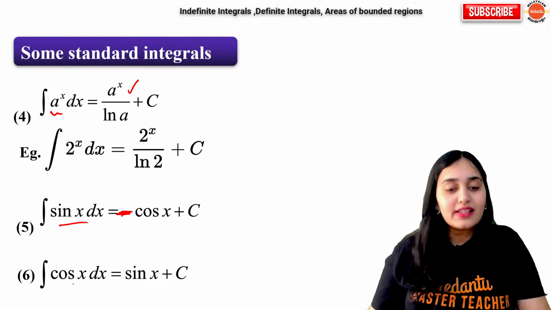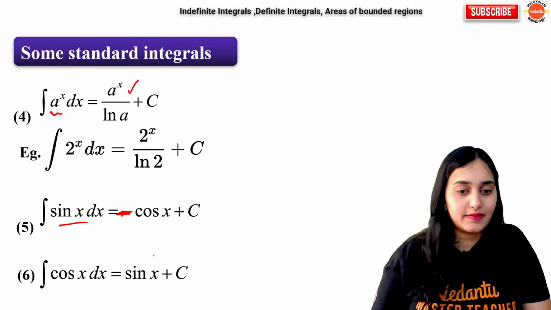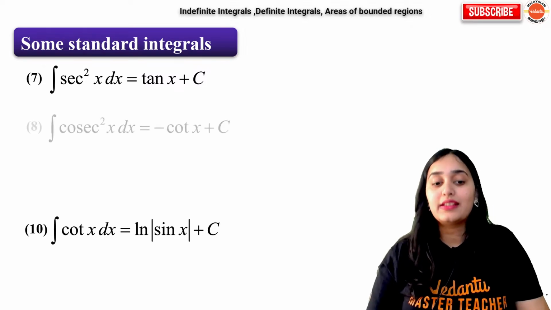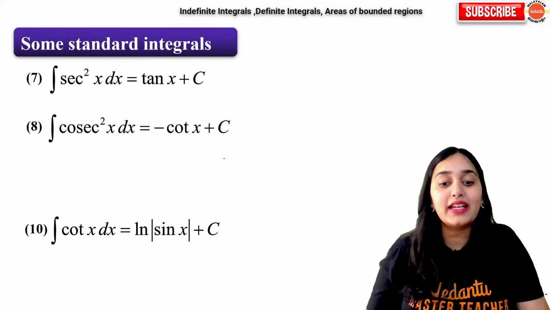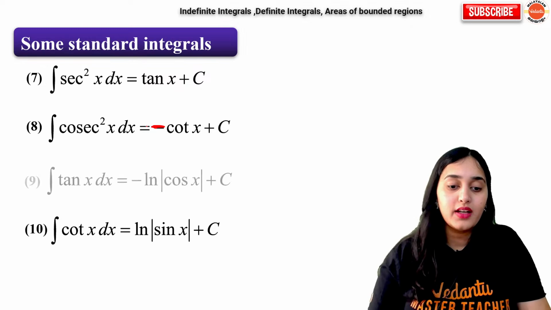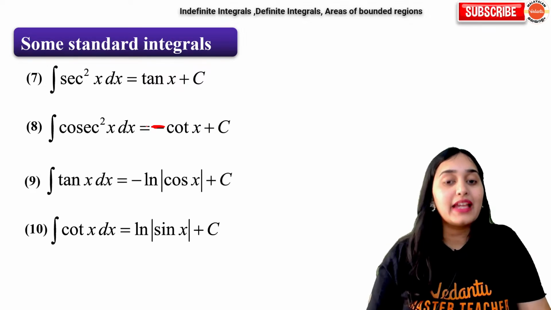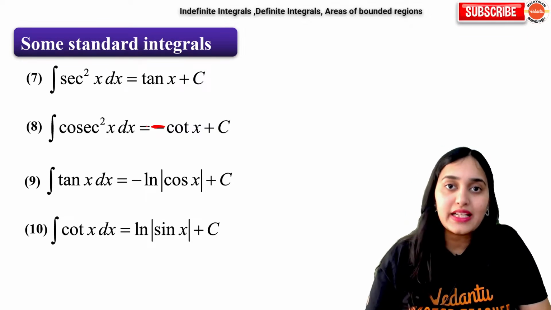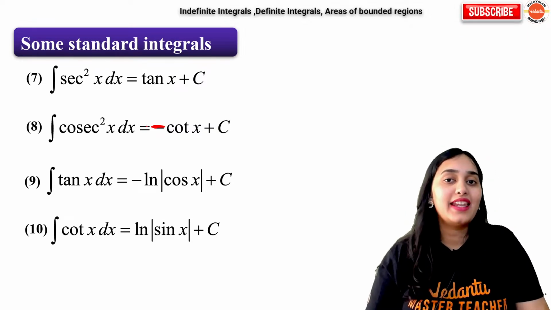Okay, cos x integration is sin x. Similarly, secant square integration is tan x, cosec square x integration is minus cot x, tan x integration is minus log mod cos x, and cot x integration is log sin x.